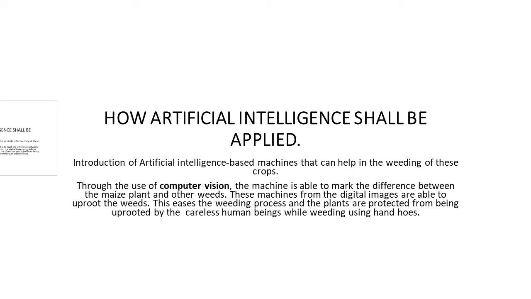So through the use of computer vision, the machine is able to mark the difference between the maize plant and other weeds. These machines from the digital images are able to uproot the weeds. This eases the weeding process and the plants are protected from being uprooted by the careless human beings while weeding using hand hoes.